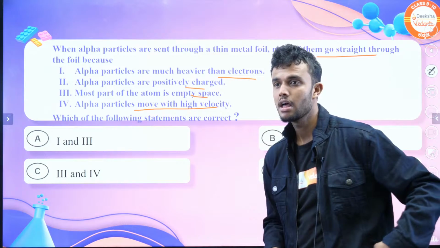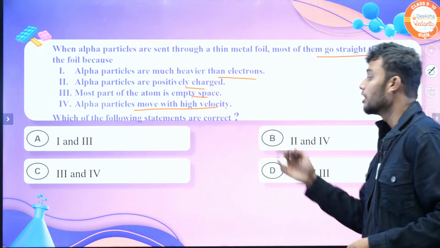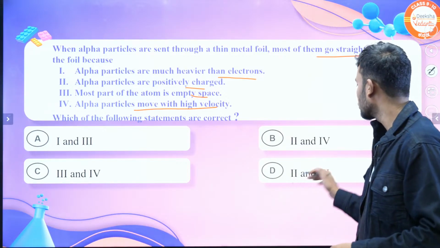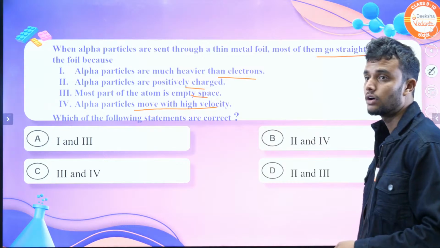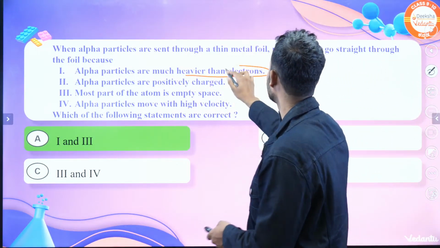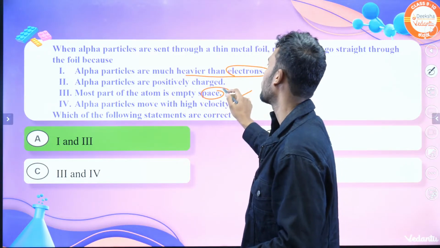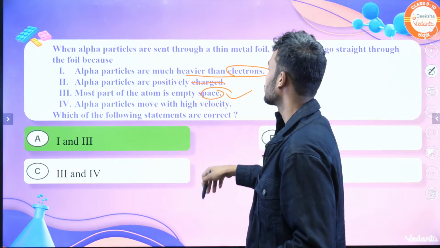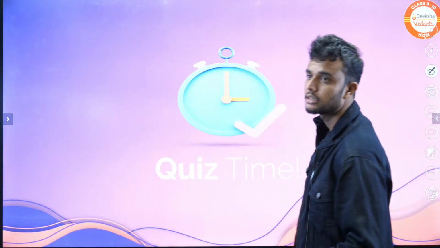The answer is option A. Yes, alpha particles are much heavier than electrons. Third, most of the atom is empty space. The second and fourth are not correct. This is the answer.